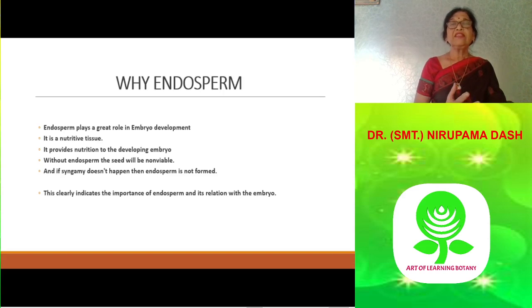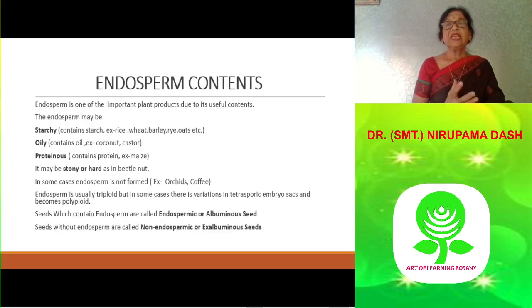The embryo requires nourishing substance during development, and endosperm supplies that. Endosperm contains different types of food materials: starchy, carbohydrate type, oily, and proteinous.